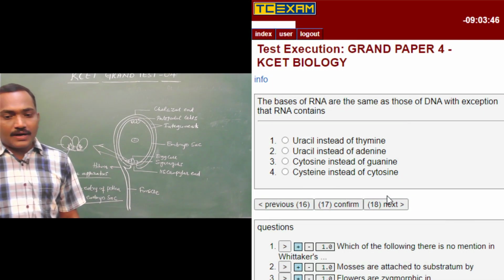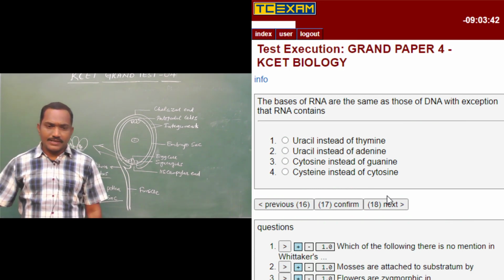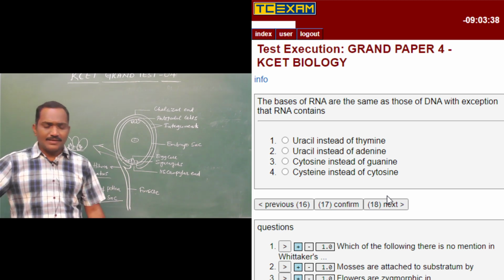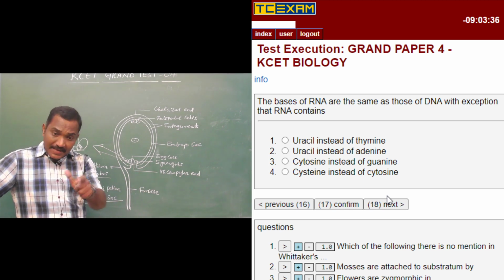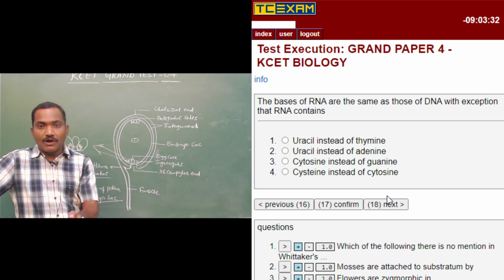The bases of RNA are the same as those of DNA, with the exception that RNA contains. Say the concepts will be repeating in this test, but the type of questions where the sentence formation, that will be differing.